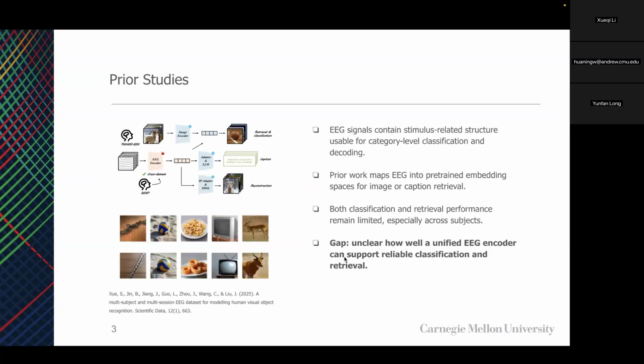Previous research has shown that EEG contains stimulus-related structure usable for basic category decoding. Some work has attempted to map EEG into pre-trained embedding spaces like CLIP for retrieval. However, both classification and retrieval performance are limited, especially in cross-subject generalization. We aim to find out how well a unified EEG encoder can support both reliable classification and retrieval.